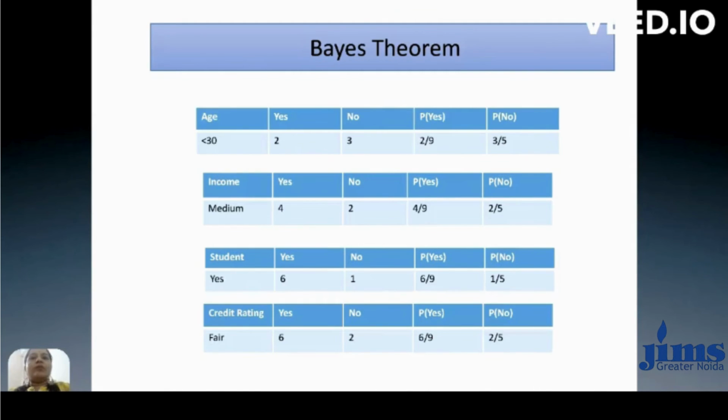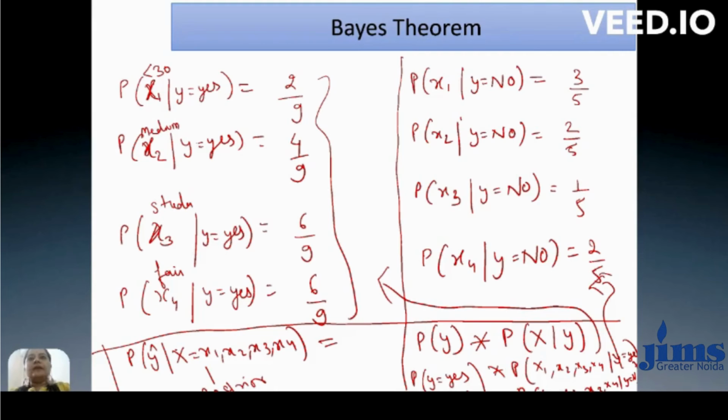Now we have calculated all those values. Here, the probability of x1, when less than 30 and y is equal to yes, is 2 by 9, and the probability of x1 when y is equal to no is 3 by 5. Same here, the probability that salary is medium when y is equal to yes, and the probability of x2 when y is equal to no is 2 by 5. Same for student and same for credit rating.